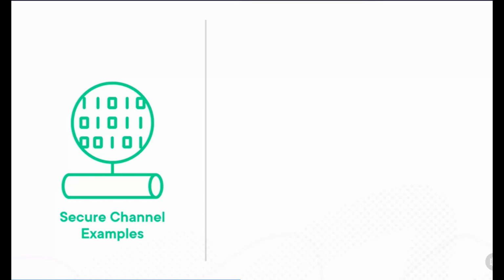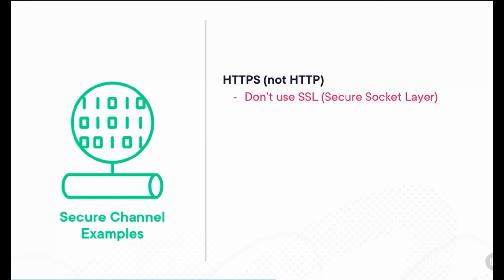When we talk about encrypted channels, there are quite a few different protocols you can use. The most common one is HTTPS, so not HTTP. It is basic HTTP over a secure channel. And way in the past, that was called SSL, Secure Socket Layer. We don't use SSL anymore. And when sometimes people still talk about an SSL connection, let's just hope they mean TLS, because TLS is the successor of SSL, and Transport Layer Security is now the protocol we use as part of HTTPS.